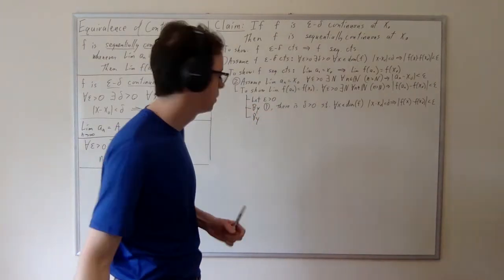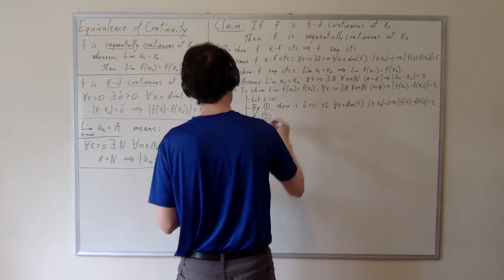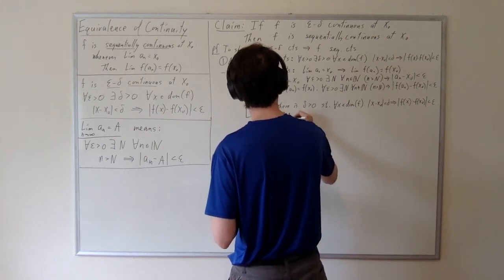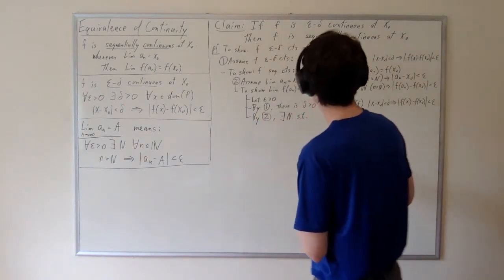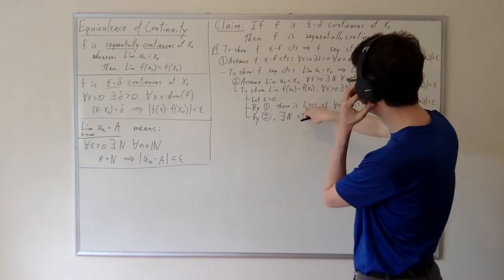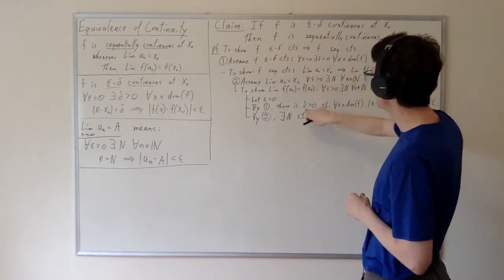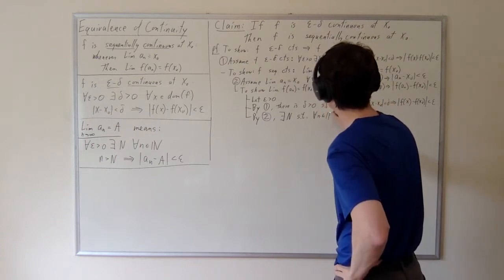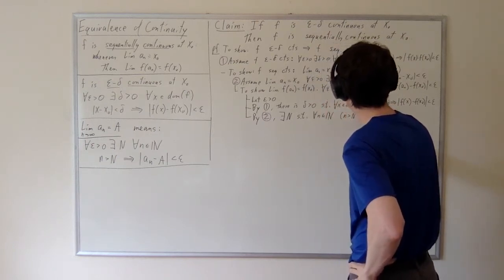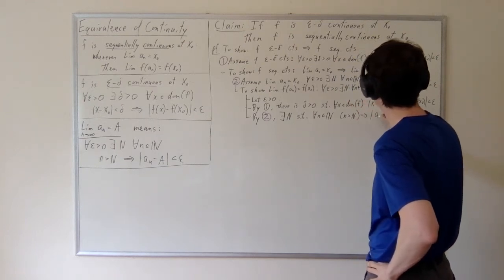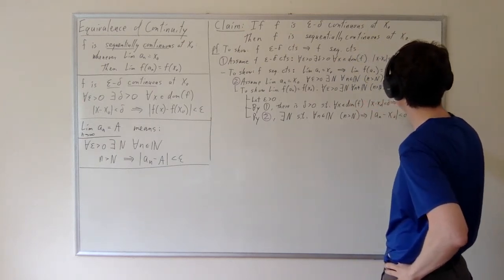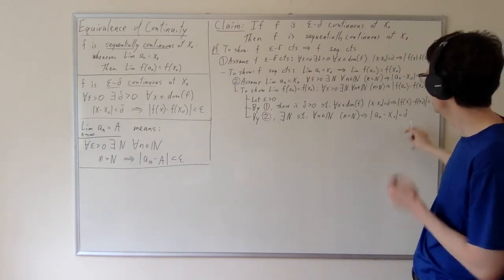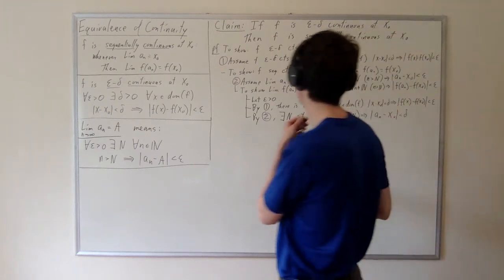So by 2, there exists an n such that, and now I'm going to apply it to the delta, not the epsilon as before. So there's an n such that for every n in the naturals, if n exceeds cap n, then this distance is less than delta, because I'm applying assumption 2 to delta, not to epsilon. Okay, so that gives me a cap n.